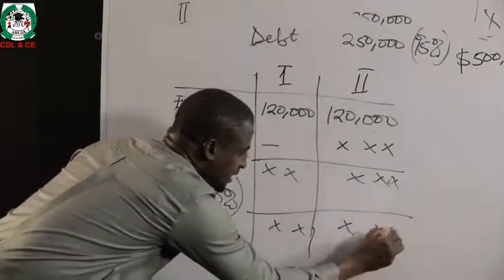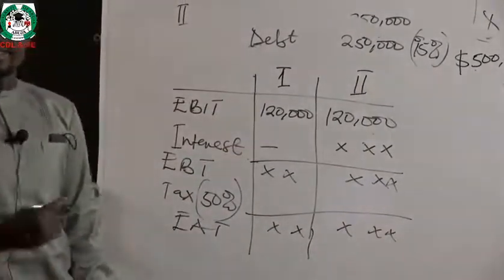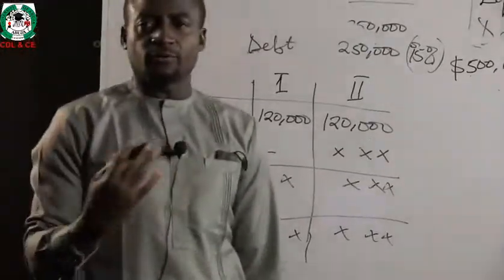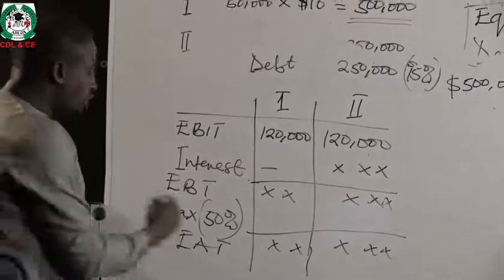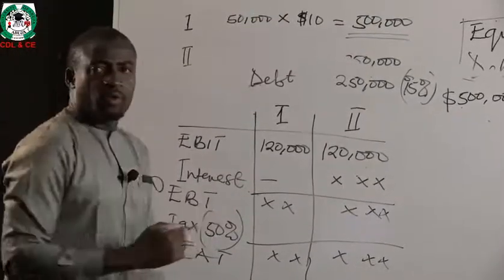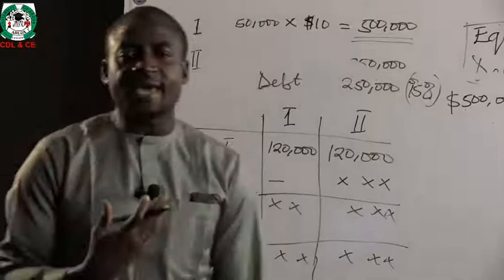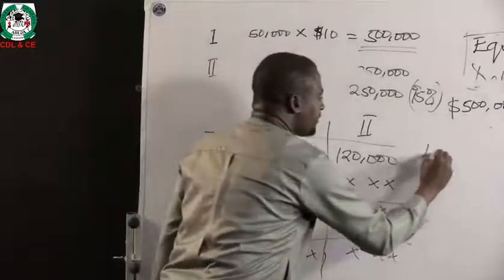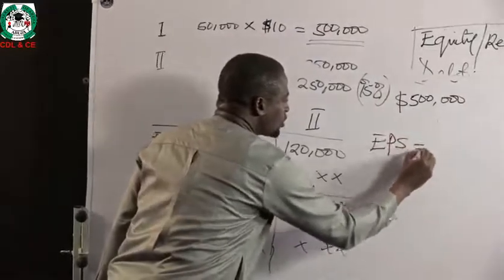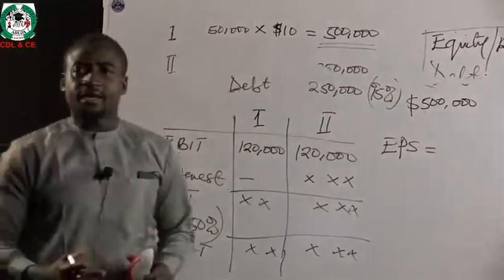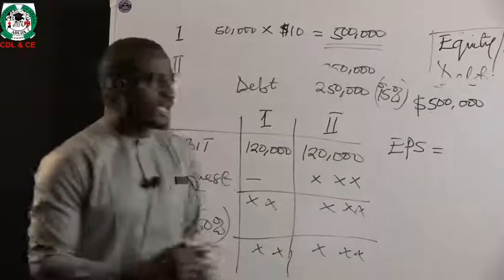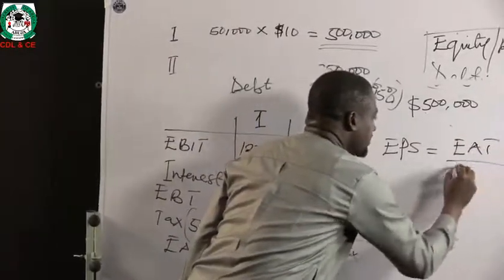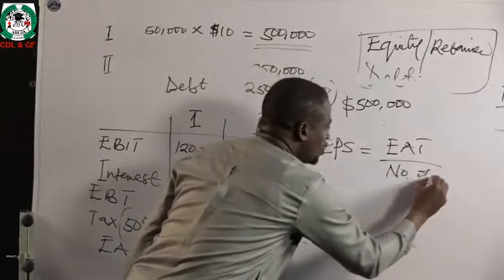The earnings after tax are more or less the profit that is available to the shareholders. And each of these elements will now be subjected to analysis of how they impact on the shareholders' earnings. One of the basic ways of determining how each of them impacts on shareholders' earnings is the earnings per share. Earnings per share are calculated as the profit after tax divided by the number of shares.